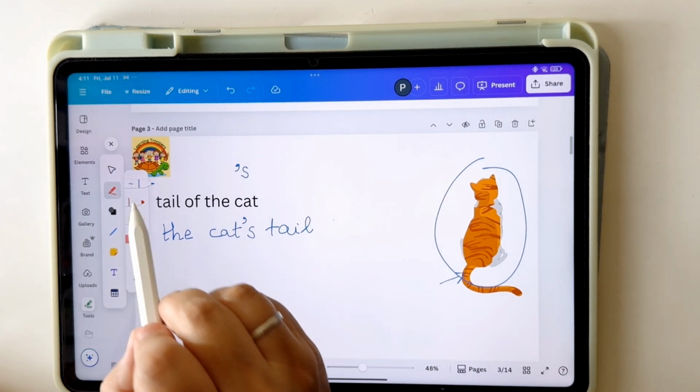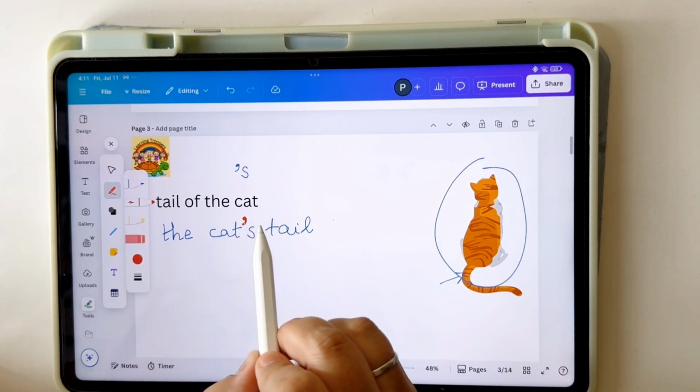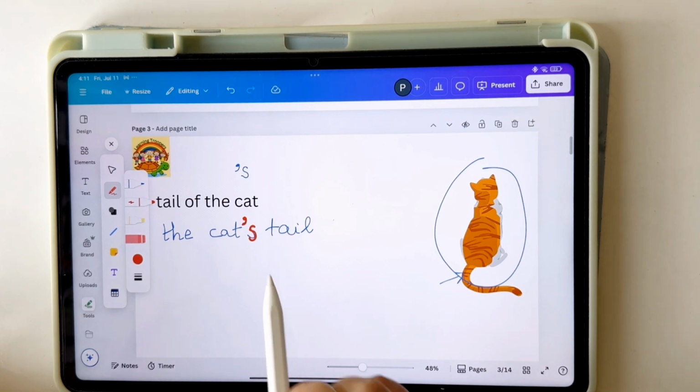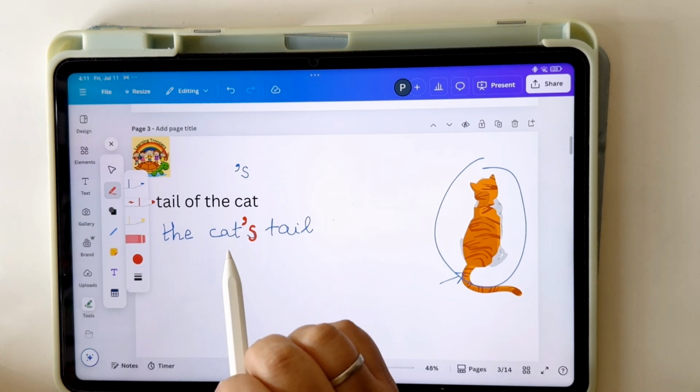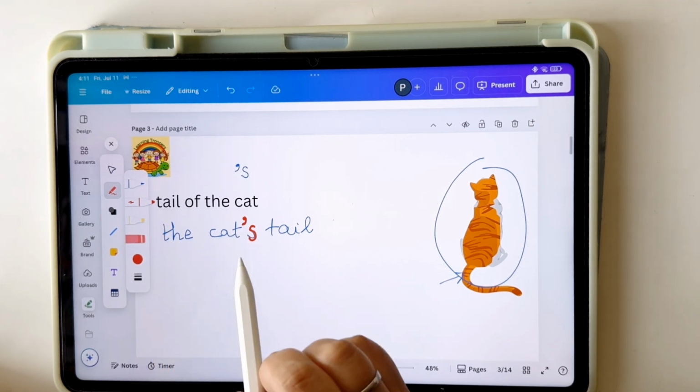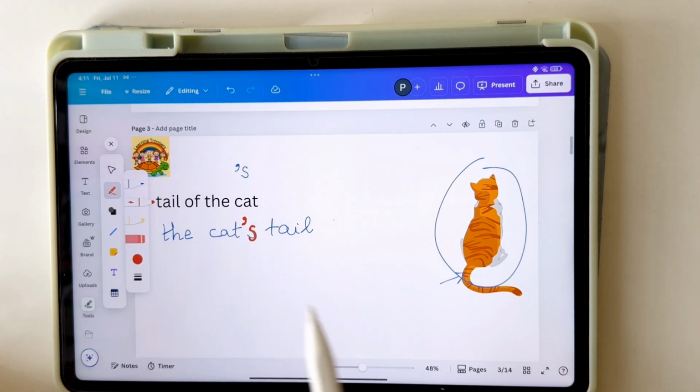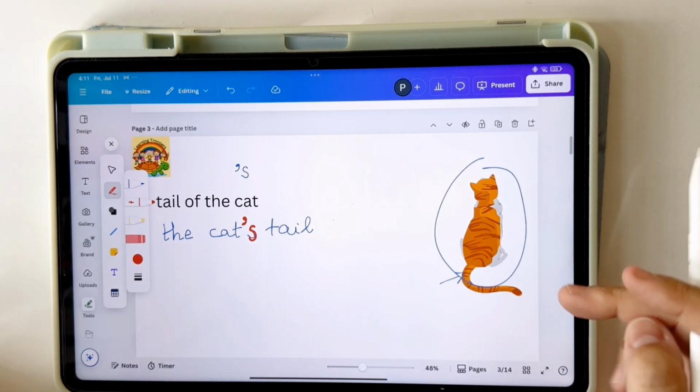What did I do here? I added apostrophe s. Where am I adding apostrophe s? Am I adding it to the tail? No, I'm adding it to the cat. There is one tip which I will share with you after seeing one more example.